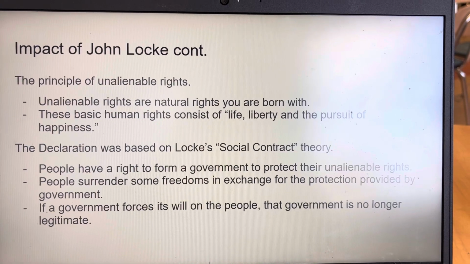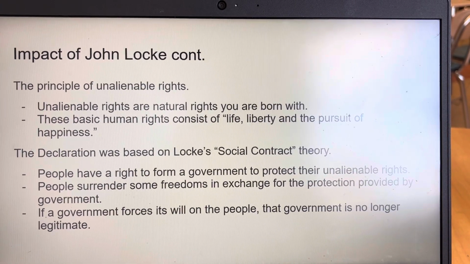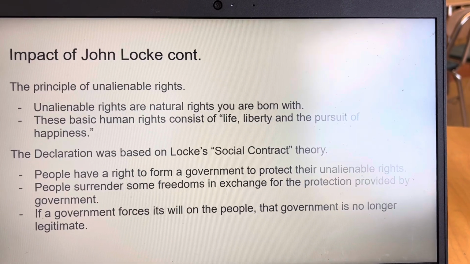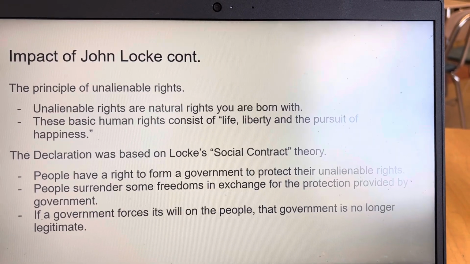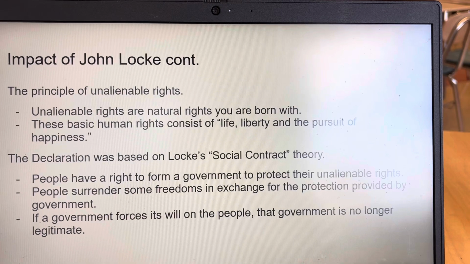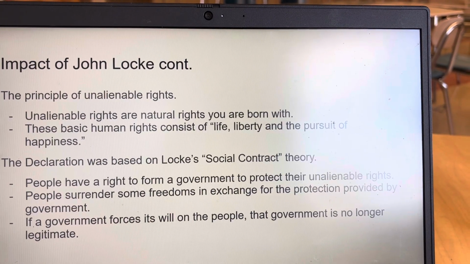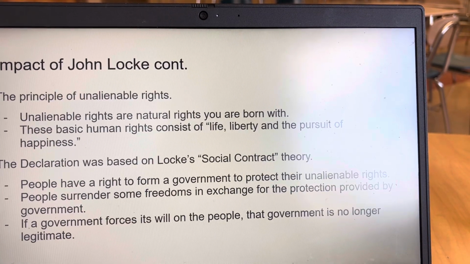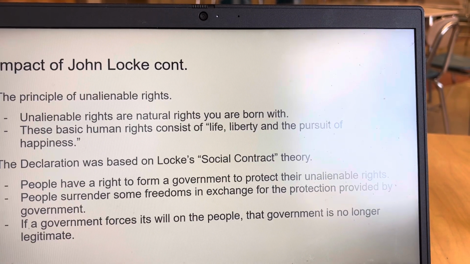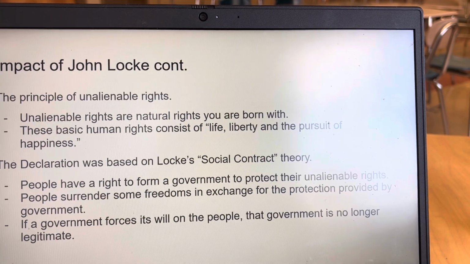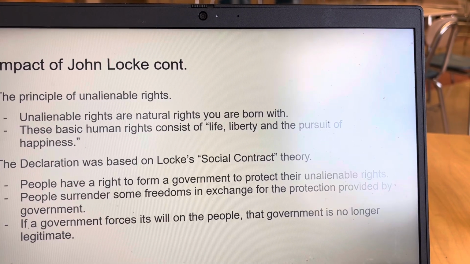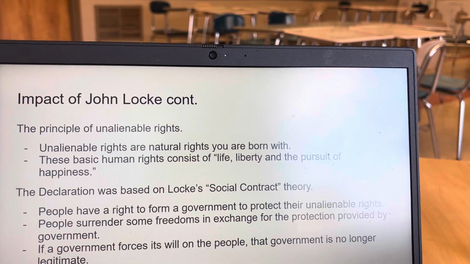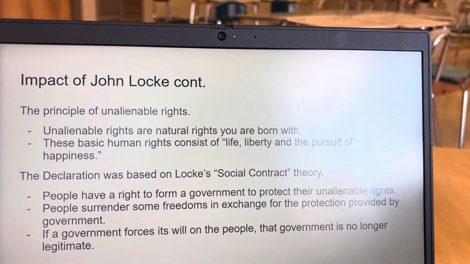The Declaration of Independence was in large part based on John Locke's social contract theory. Locke, a British philosopher, believed people have the right to form a government to protect their inalienable or natural rights. In this social contract, people surrender some of their freedoms in exchange for the protection provided by government. As a result, a government has definite responsibilities to its citizens. If a government forces its will on the people, that government is no longer a legitimate government and has no right to rule the people.